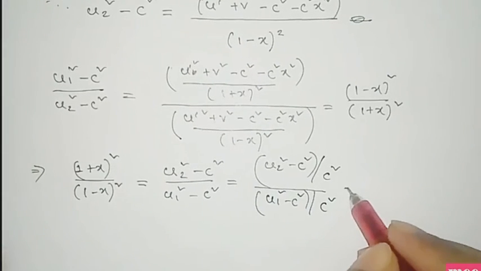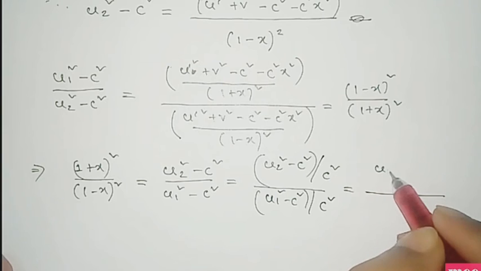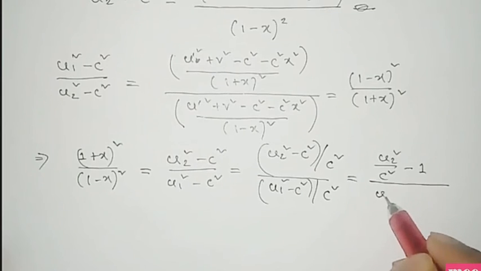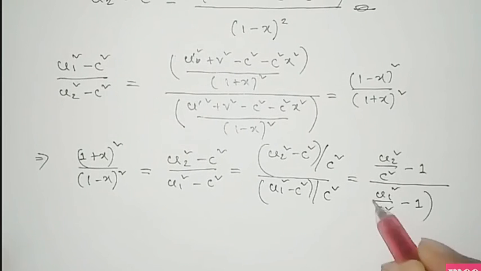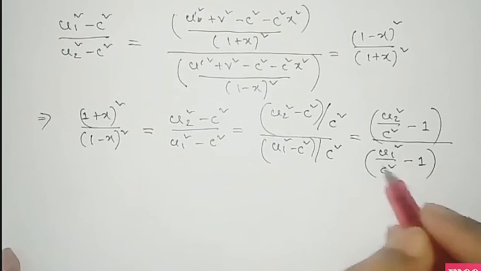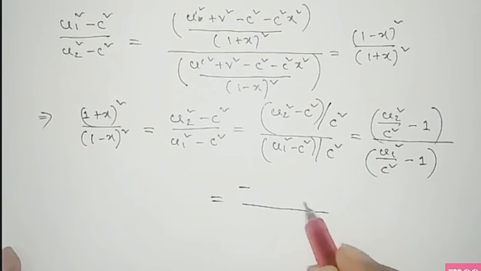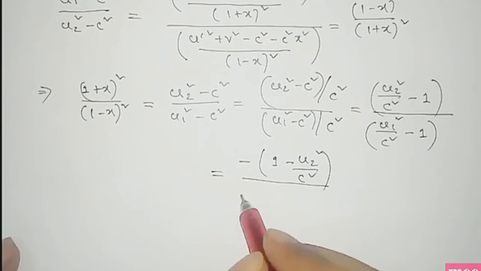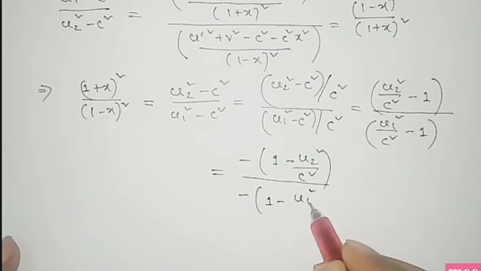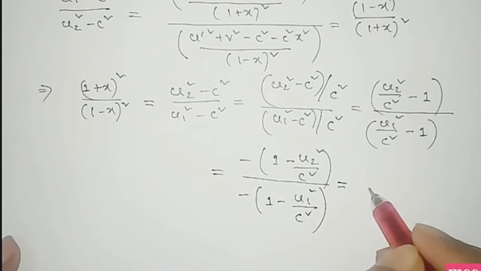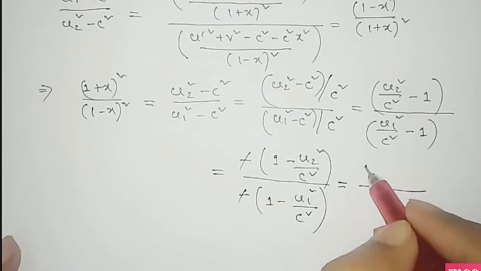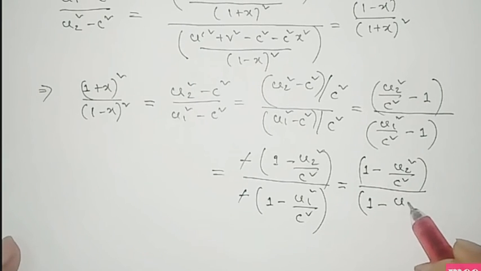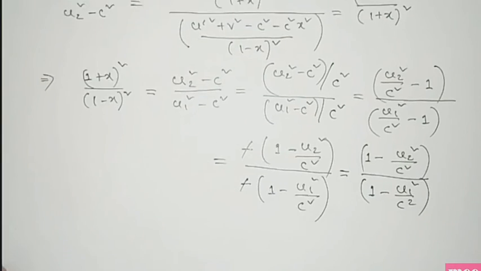Now divide by c square, and we get (u2 square by c square minus 1) by (u1 square by c square minus 1). Taking minus 1 common from both, we get minus of (1 minus u2 square by c square) by minus of (1 minus u1 square by c square). The minus signs cancel, so the remaining terms are (1 minus u2 square by c square) by (1 minus u1 square by c square).